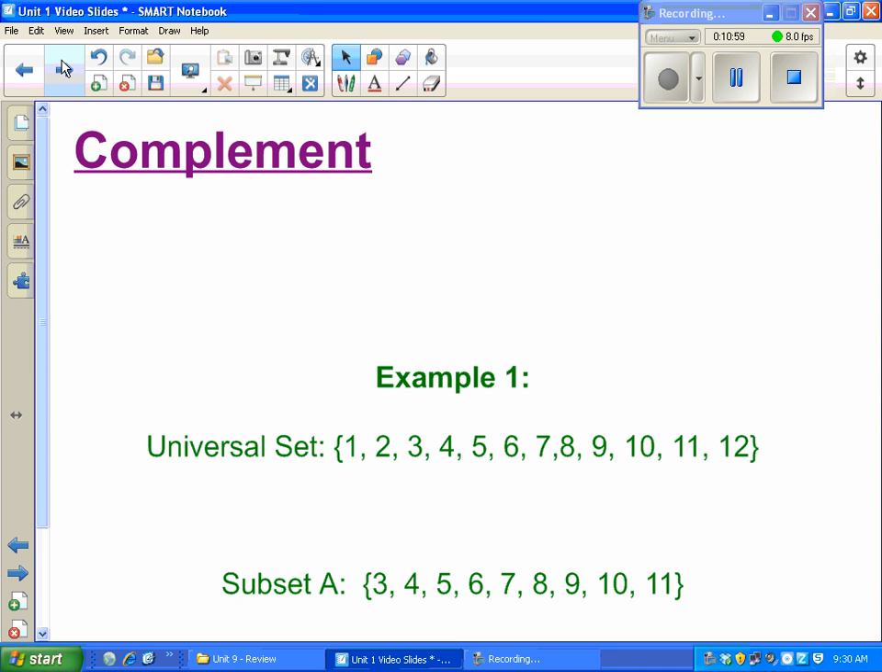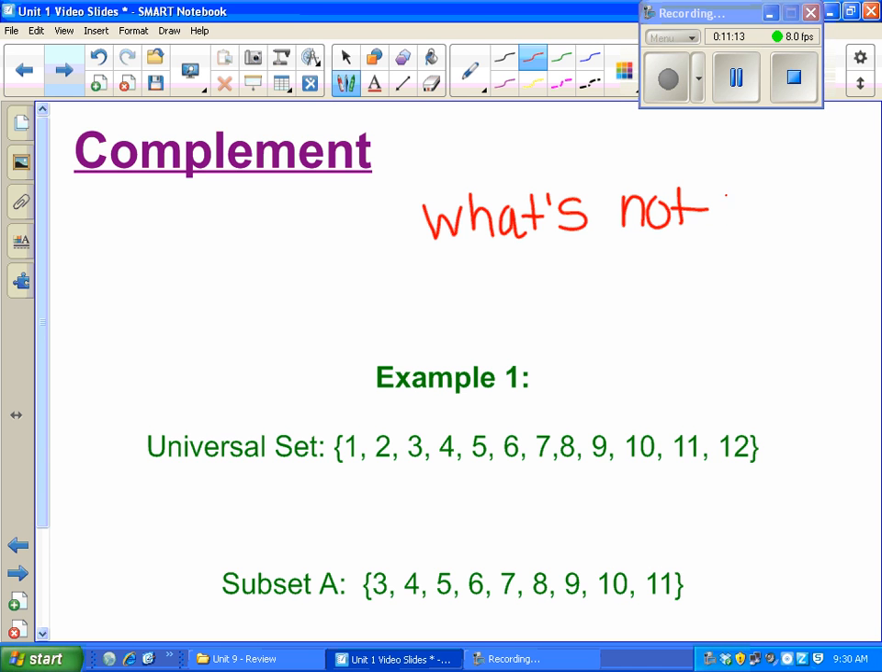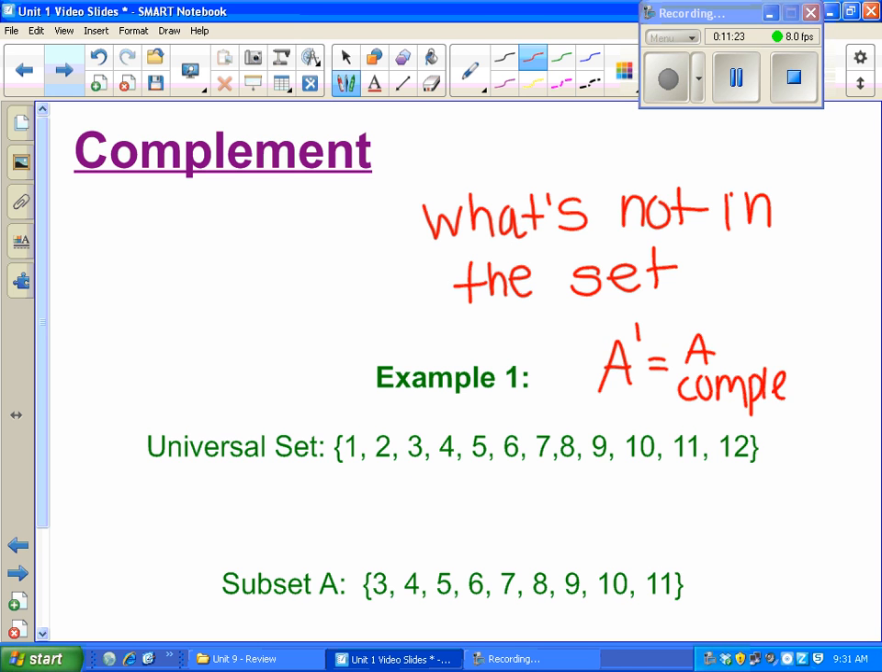Okay, the next part of the set stuff was when we did the union, intersection, complement, and I know we did a quick review on this, so I won't spend forever talking about it. The complement means what's not in the set. And sometimes, like in your worksheets, it said A prime. That means A complement. They want to know what is not in A.